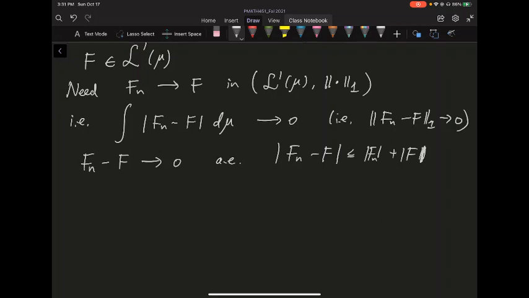Both Fn and F are bounded above by G, so it's bounded above by 2 times G. G is L1, so 2 times G is again L1, so that's fine.